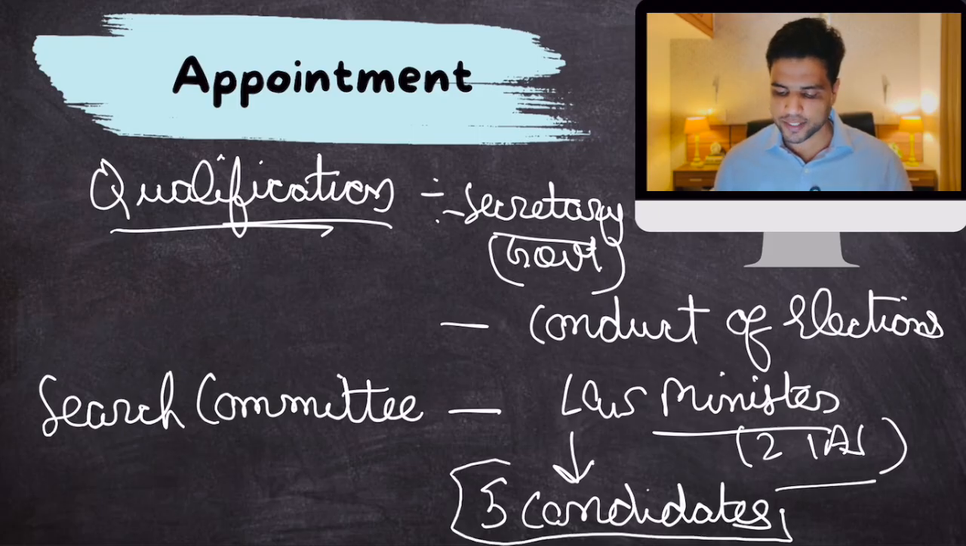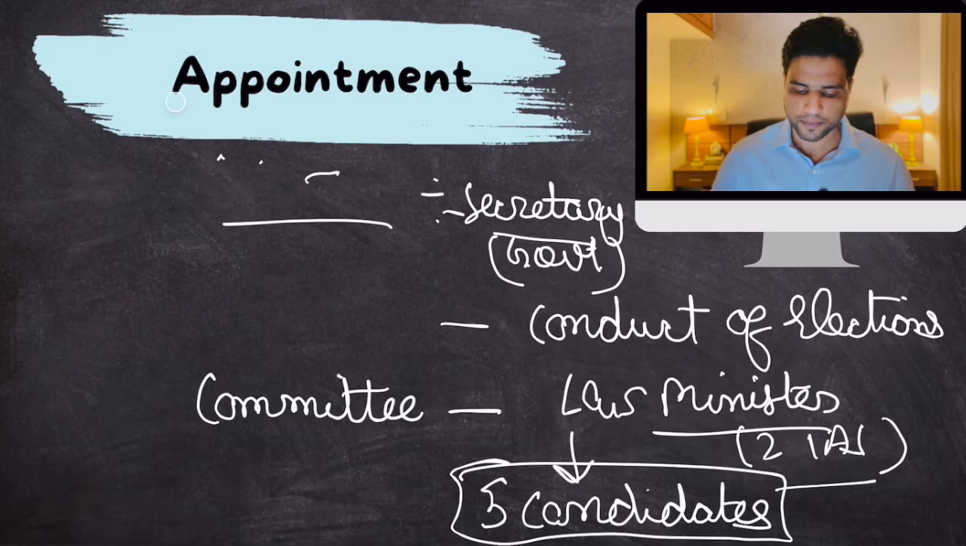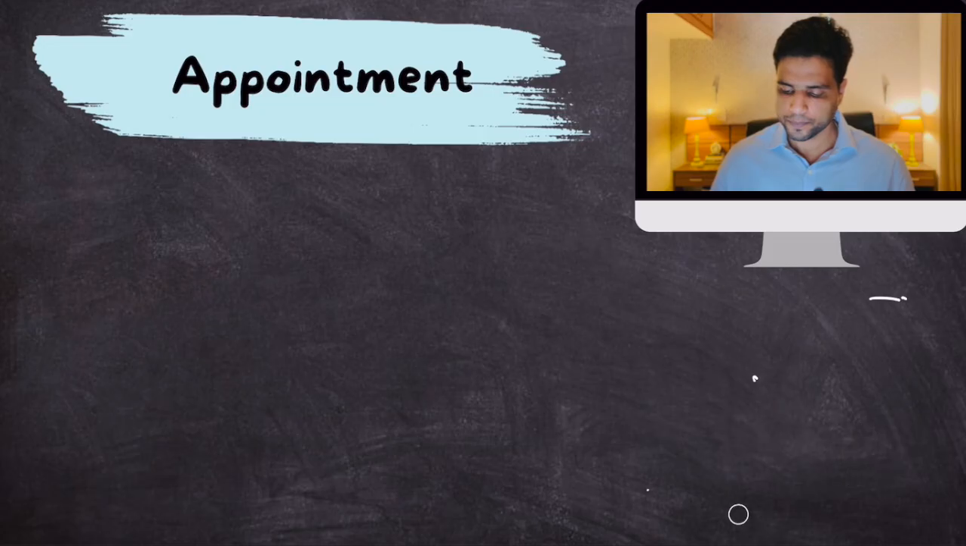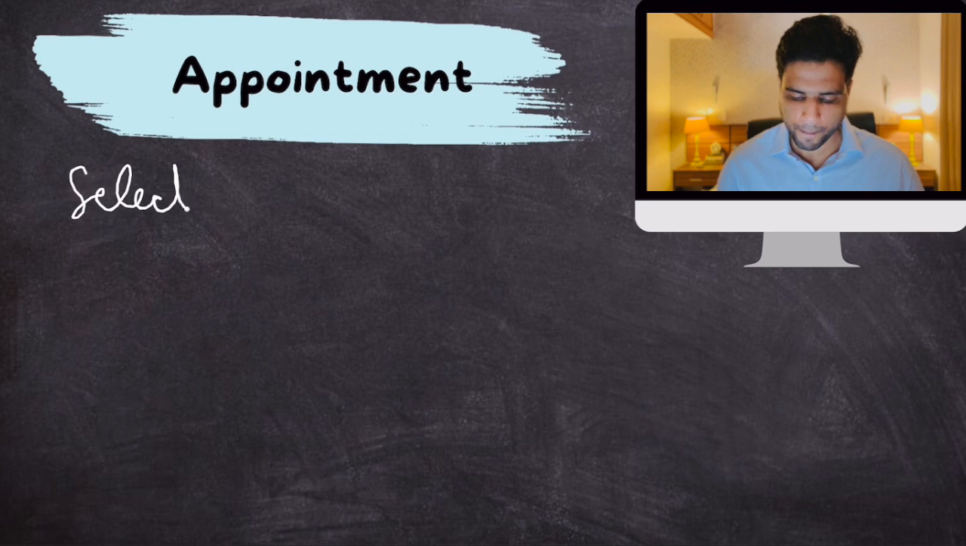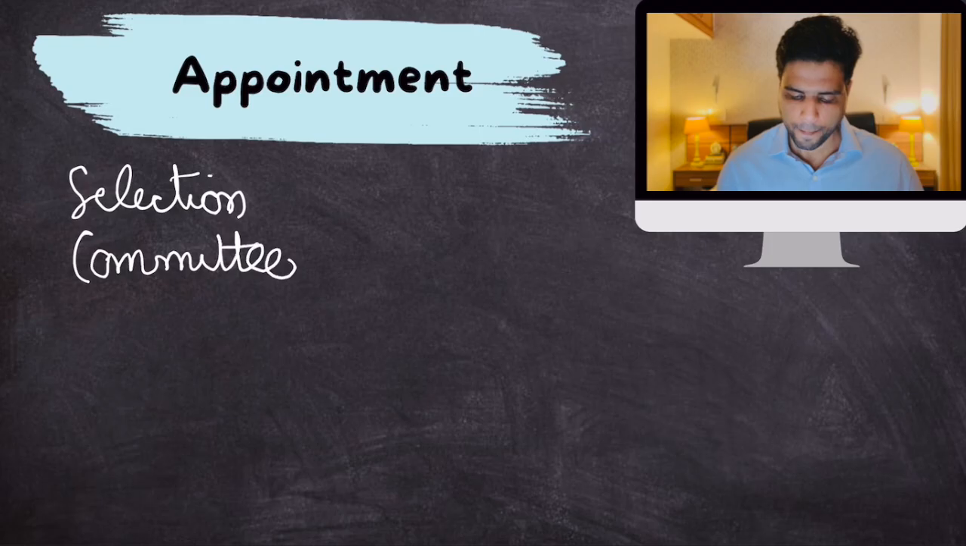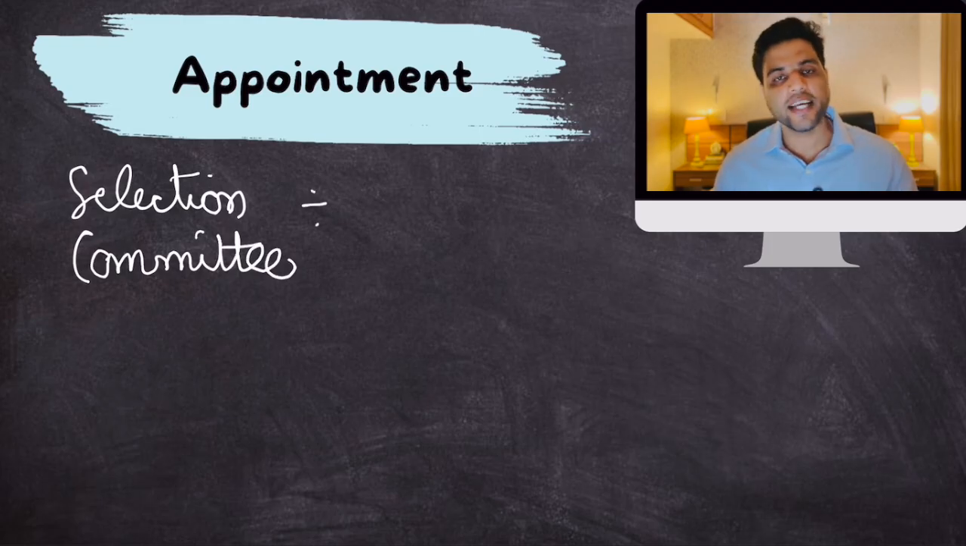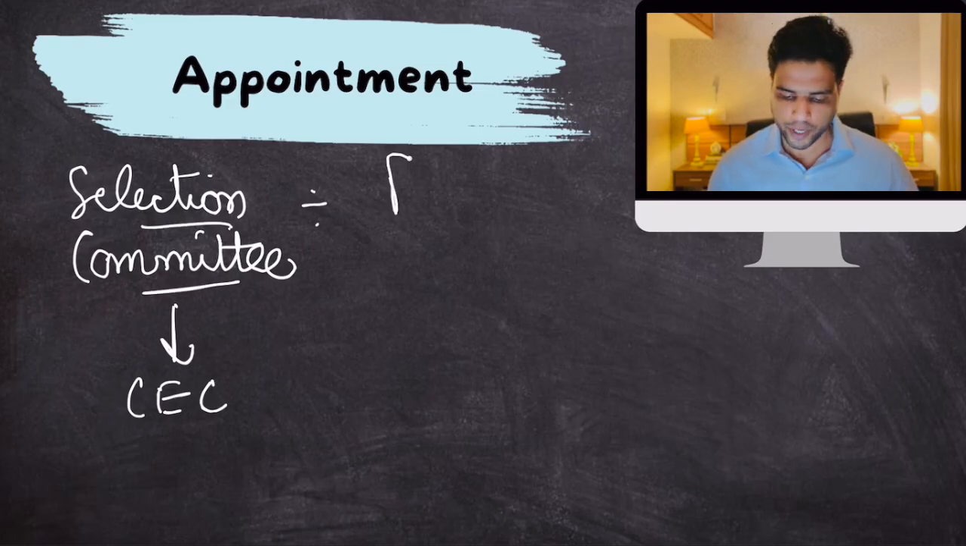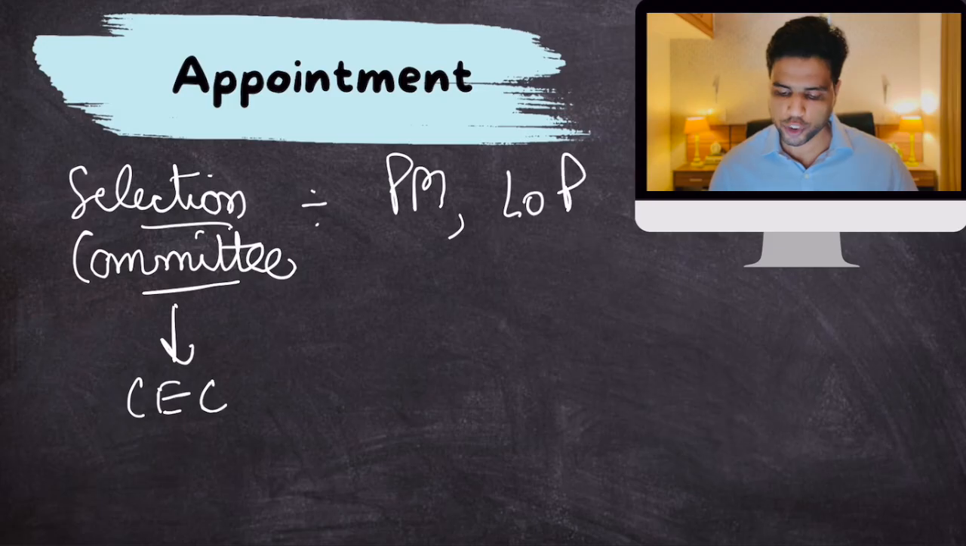After they have given this list of 5 candidates, this list will go to a selection committee. Clear? Now, this selection committee will choose the Chief Election Commissioner from this list. But who are the members of this selection committee? The Prime Minister, the Leader of Opposition, and another cabinet minister.